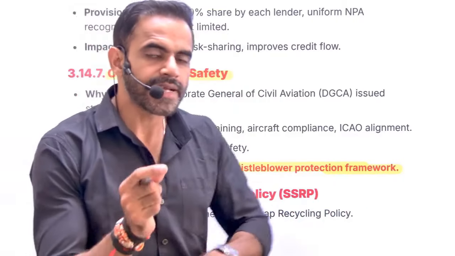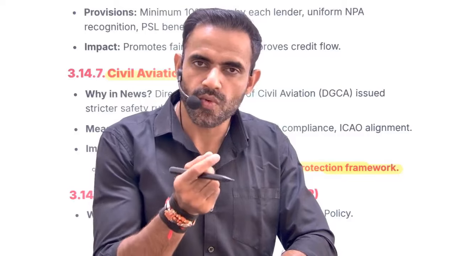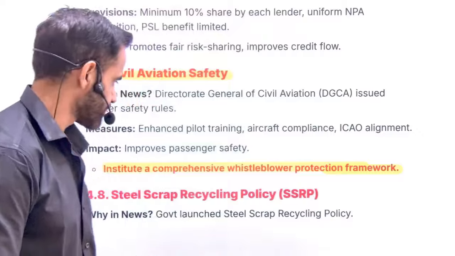If someone highlights the lapses in the aviation sector or in any sector, they are basically referred to as a whistleblower. The problem is that we do not have sufficient safeguards for those people who highlight these, and that's why people do not even highlight the issues, and over a period of time it may lead to a very significant disaster. That's why there is a recommendation that we need to create a framework for such whistleblowers who highlight the issues.